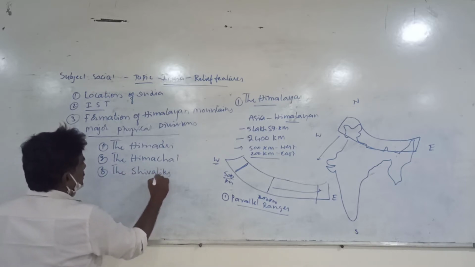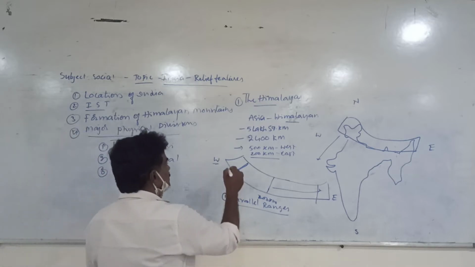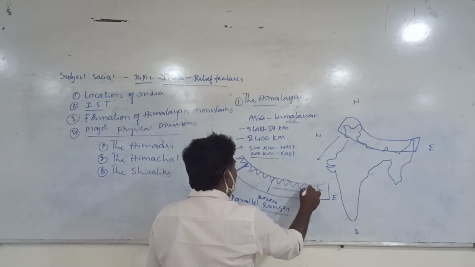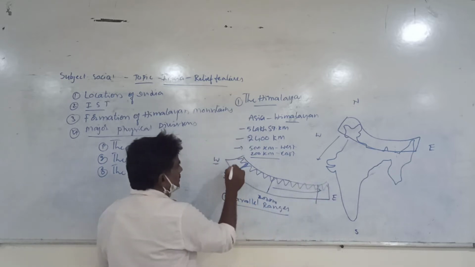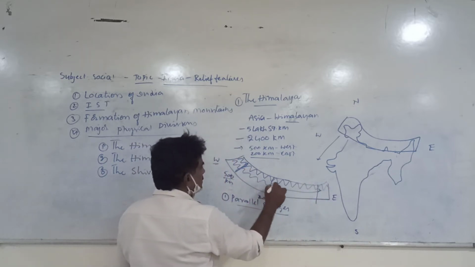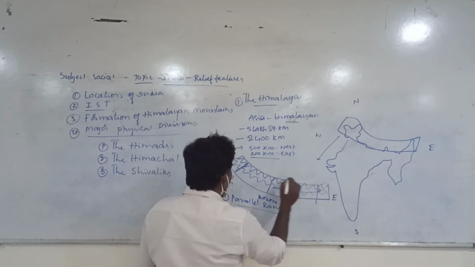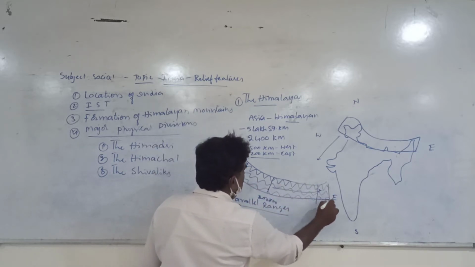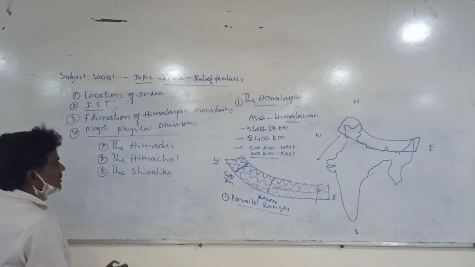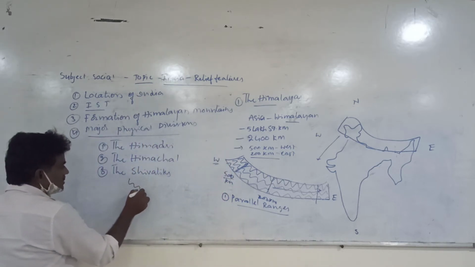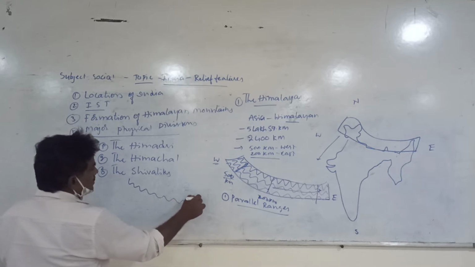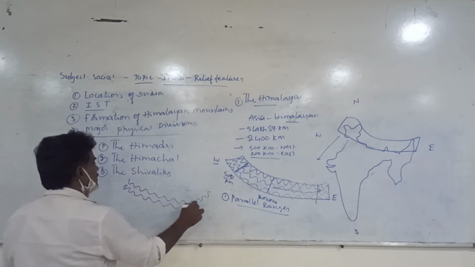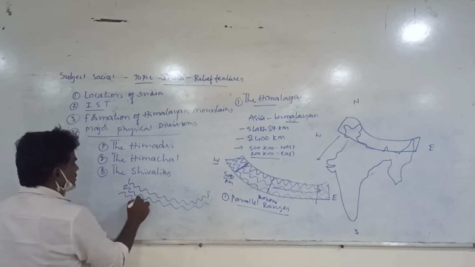The top part is called Himadri. The middle one is called Himachal. And the last one is called Shivaliks. This is the way the ranges are arranged: first the Himadri range, the second range like this, and the third one called Shivaliks.